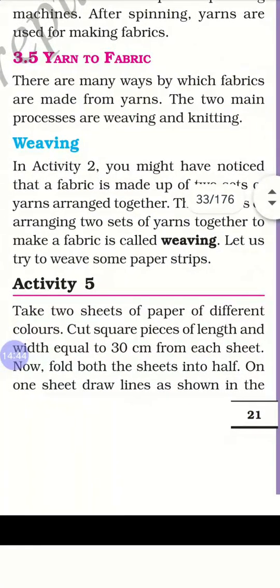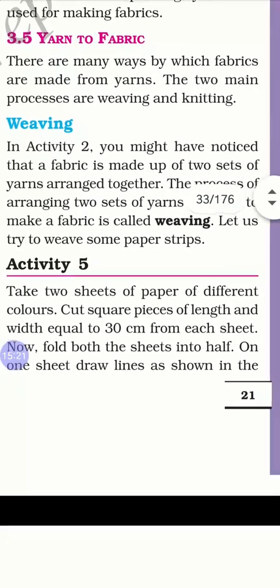How do you convert yarn into fabric? It's an important point. Now we will learn how we will convert yarn into fabric. First step is weaving. The process of arranging two sets of yarn together to make a fabric is called weaving. Like in a sweater or a cloth, the yarns are arranged vertically and horizontally. This process is called weaving.